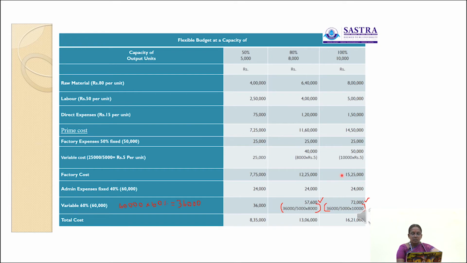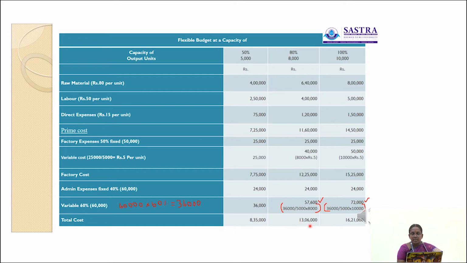Now we have to find out the total cost. Total cost is equal to prime cost, factory cost plus administration cost. So here what is the total here? 7,75,000 plus 24,000 plus 36,000. So the total is 8,35,000. Okay. So the total cost incurred for production of the 5,000 units, 8,35,000.